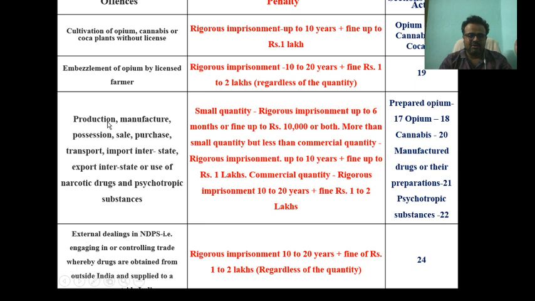If any person is involved in production, manufacturing, possession, sale, purchase, etc., of a small quantity, the rigorous imprisonment is up to 6 months, and up to 10 years in other cases. These are the different acts. So based upon quantity, small or large, the type of drug, and the person's involvement in the case of a narcotic drug, the penalty and imprisonment are given.